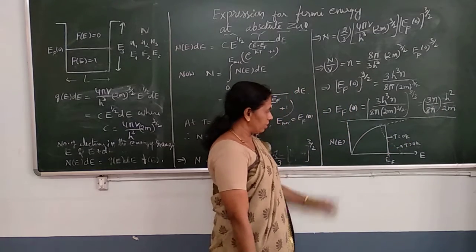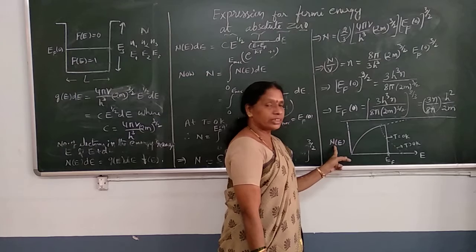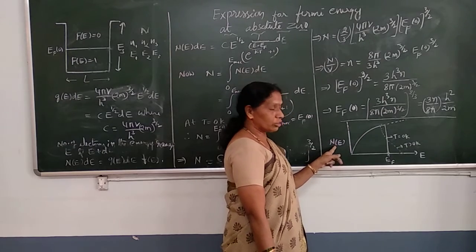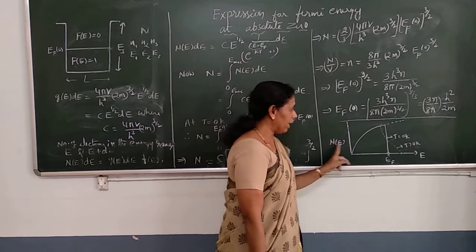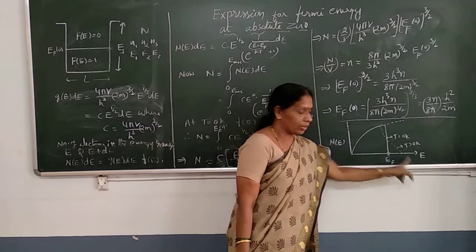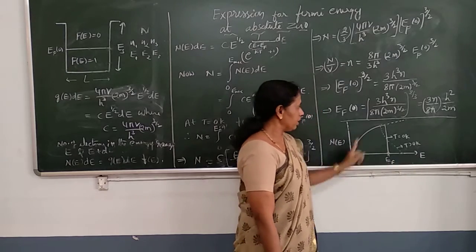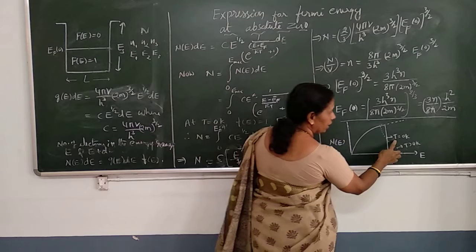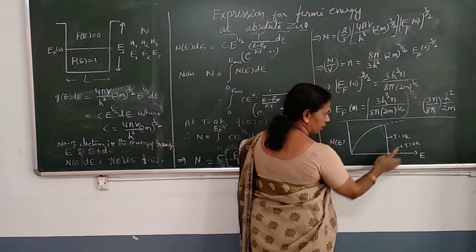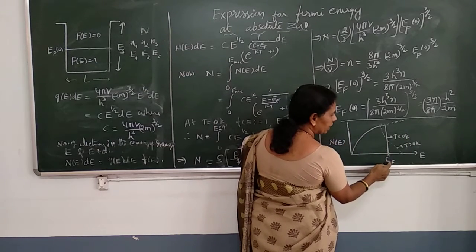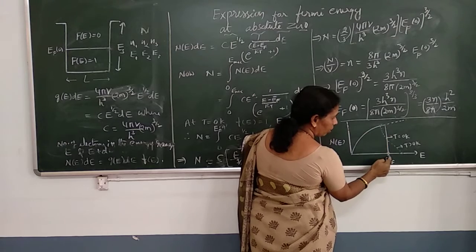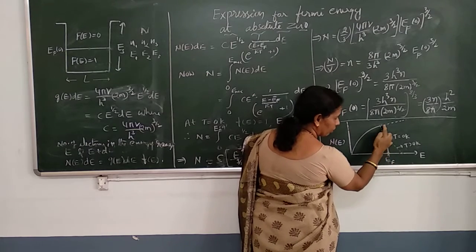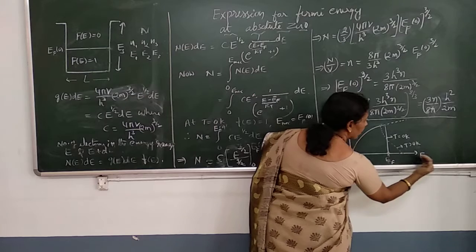And if you plot the number of electrons in the energy range, which is a function of E, N of E versus E, we get the curve like this. At T equal to 0 Kelvin, all the levels up to EF are completely filled, and the levels above EF are empty.